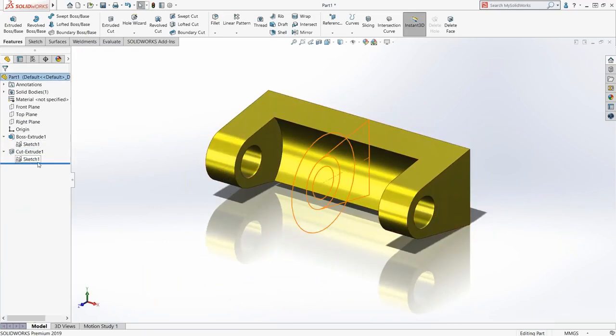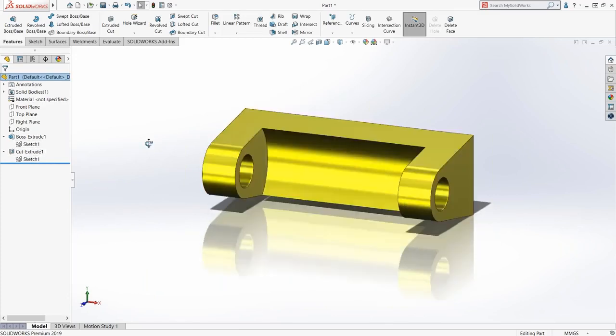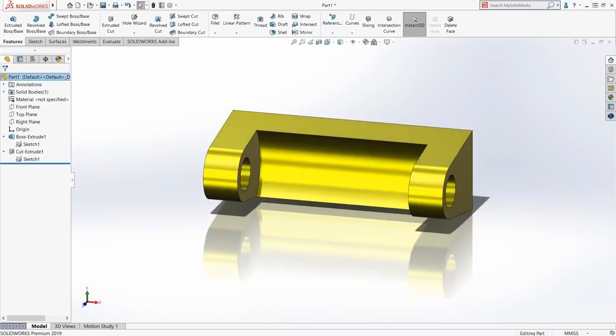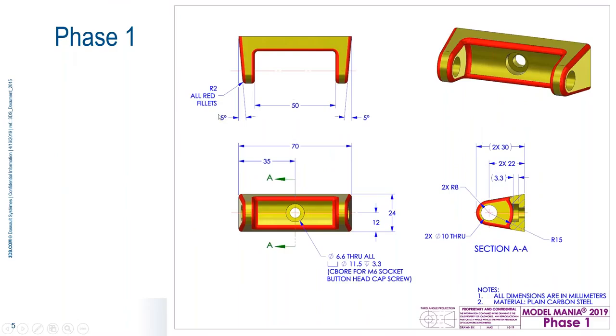Little hand underneath there means that it's a shared sketch. It's used more than one time. So next thing I want to do, as I mentioned earlier, I like to draft early. So come back to our drawing.